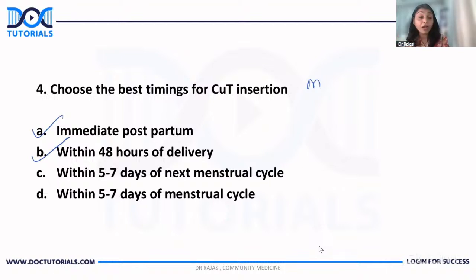Then within 5 to 7 days of next menstrual cycle. We know something related to 5 to 7 days, right? But it is within 5 to 7 days of menstrual cycle and not the next menstrual cycle. So it is D. So correct answers are A, B, and D, whereas this is wrong. If the question is like all except, then go for C. Okay.